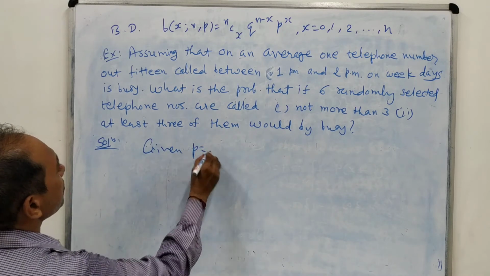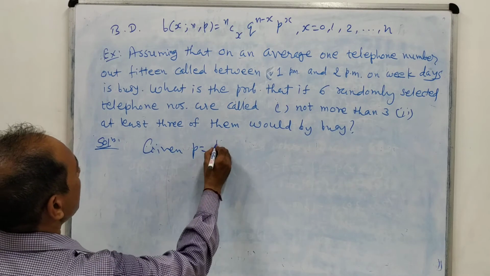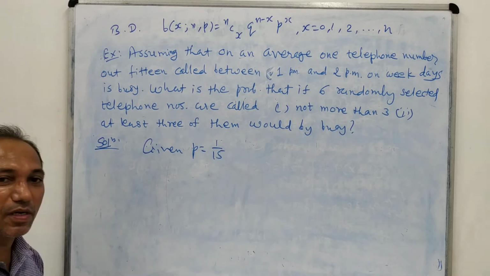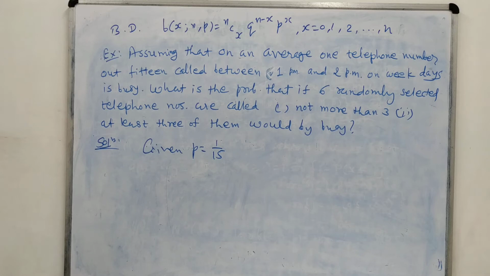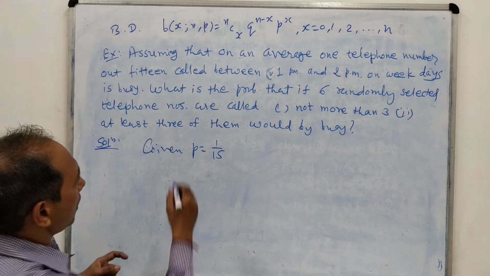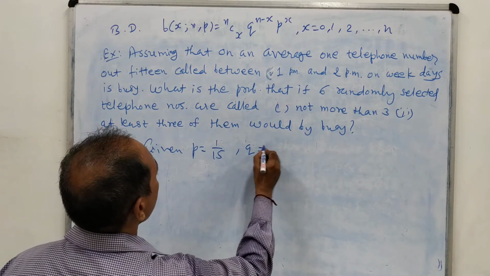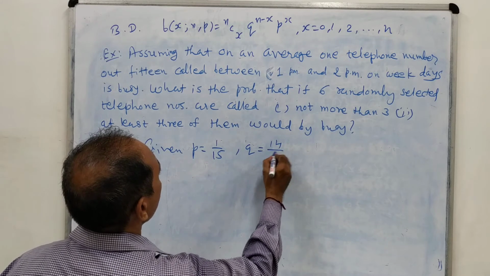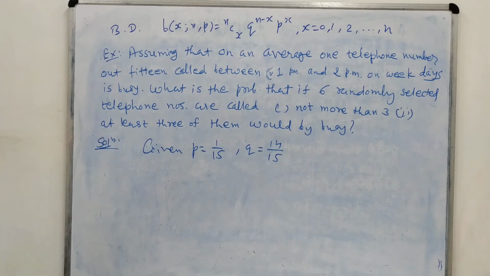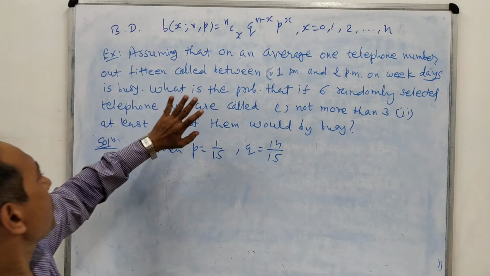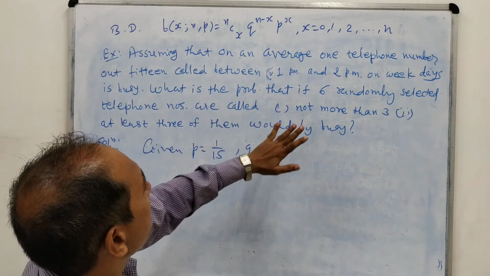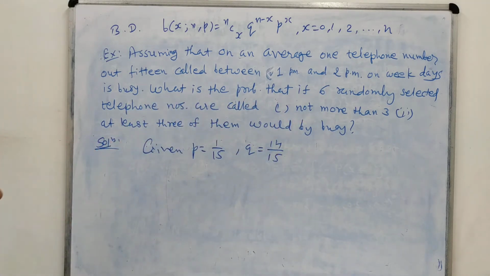We will consider this as probability of success. So it is obviously 1 by 15, because out of 15 one telephone number is busy during these times on weekdays. Then Q is nothing but 1 minus 1 by 15, means 14 by 15.